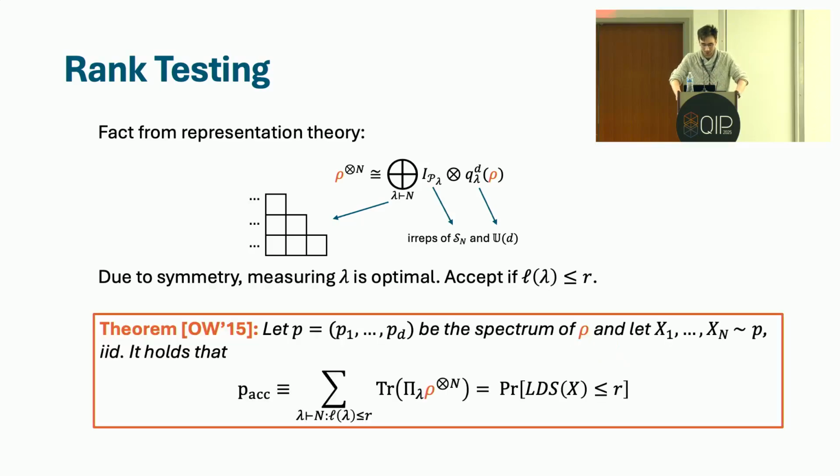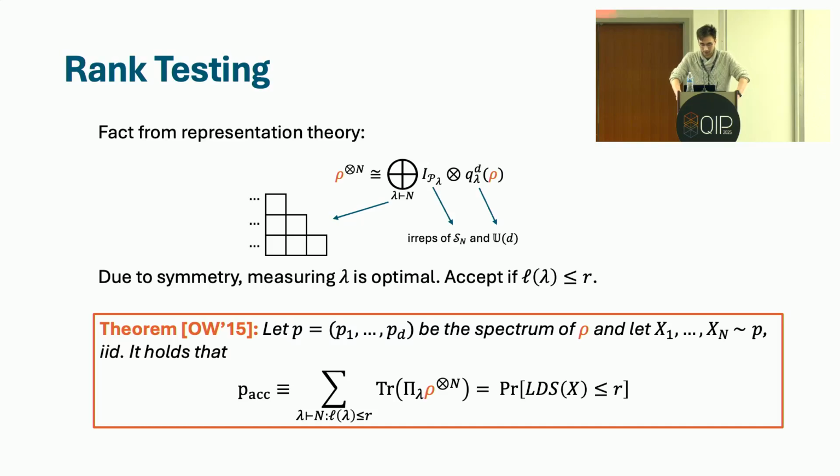So instead, what we're going to do is appeal to this nice theorem by O'Donnell and Wright, which says that if you're interested in computing the probability that the rank test accepts, what you can do is let p be the spectrum of rho, and imagine this hypothetical process where you roll a d-sided die, capital N times, distributed according to the spectrum of rho, and then compute the probability that the longest decreasing subsequence in this random word that you obtain from this hypothetical process is at most r.